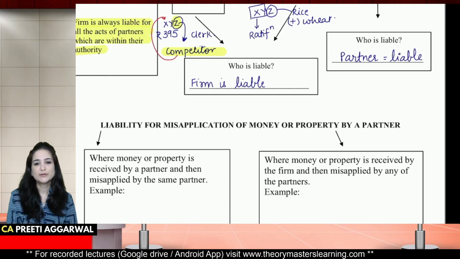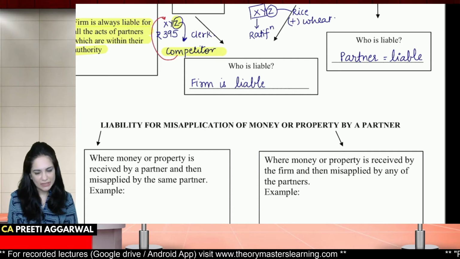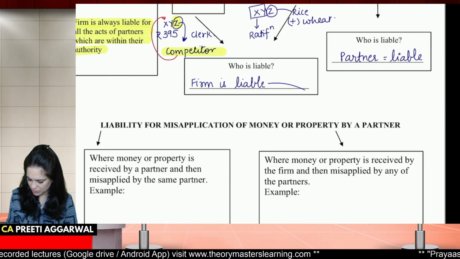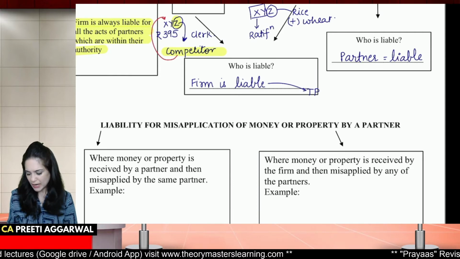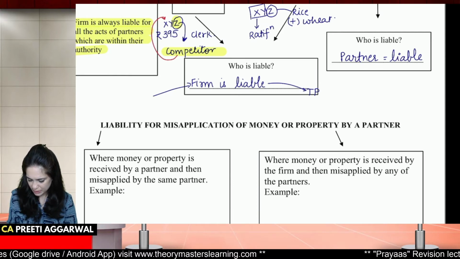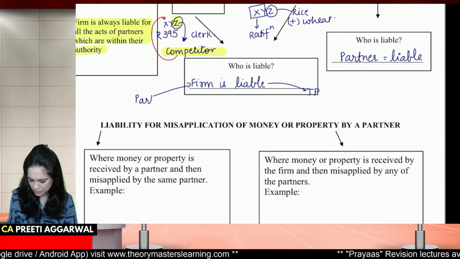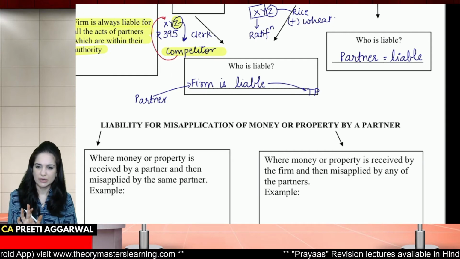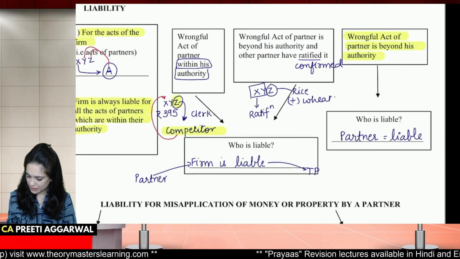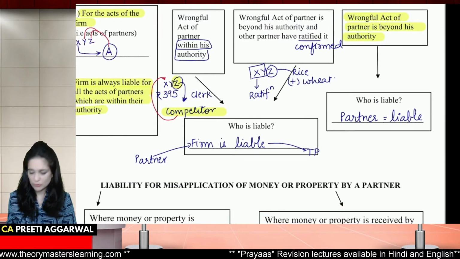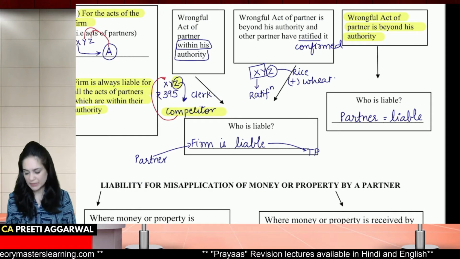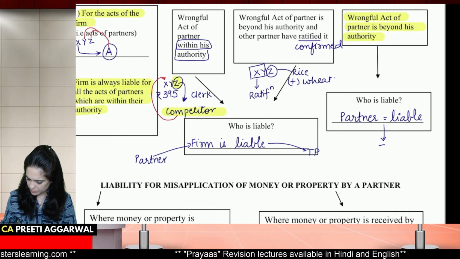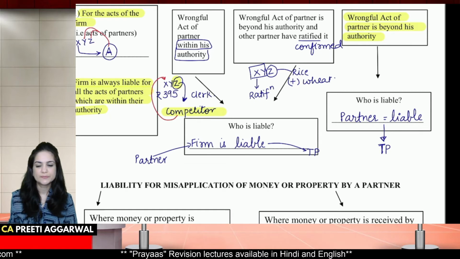Now over here, when you say the firm is liable, it means that the firm will pay money to the third party, and then the firm will recover it from the partner who has committed this wrongful act. But in the second case, when it is beyond his authority and he was not authorized, then the partner will be liable to the third party.